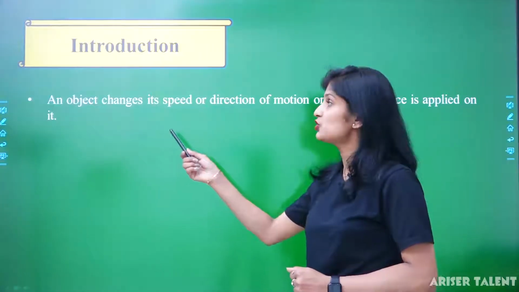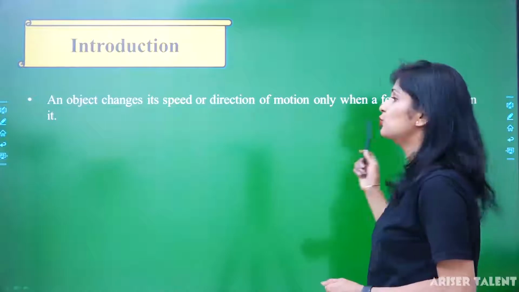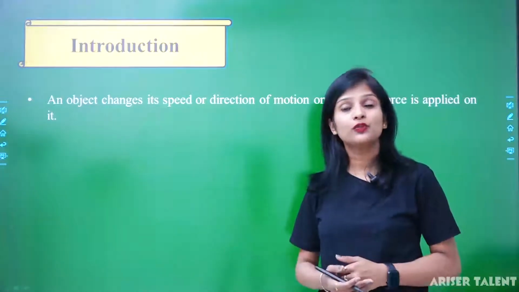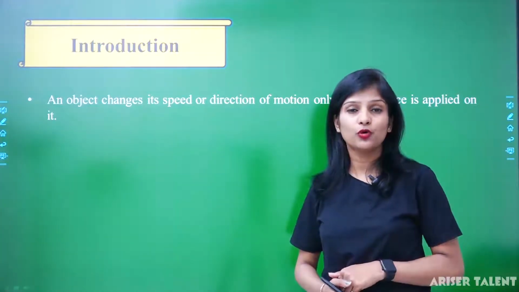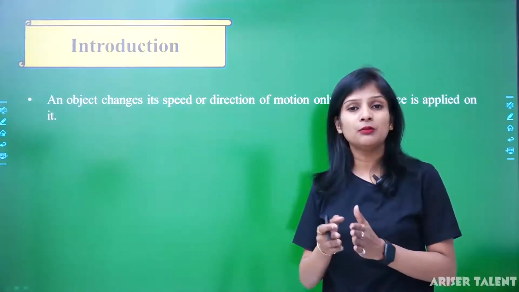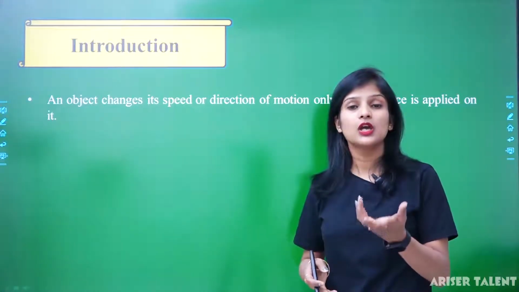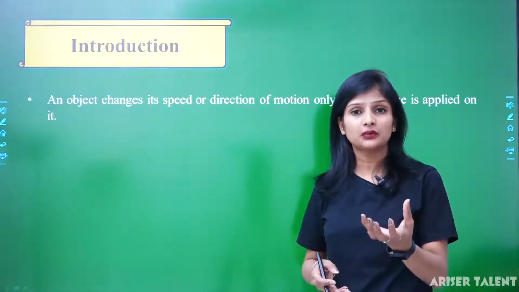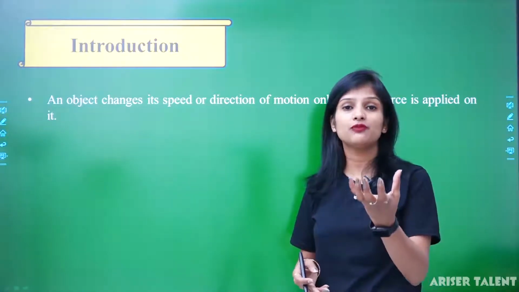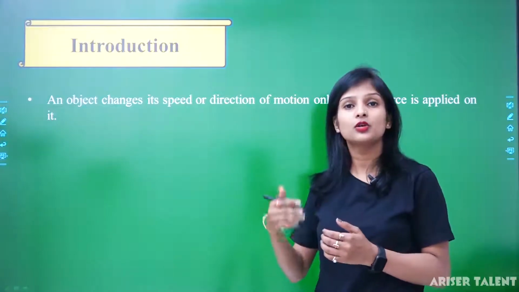An object changes its speed or direction of motion only when a force is applied on it. We have already discussed force and laws of motion in the previous chapter. We know very well the terms motion and force. So what is force? When an object feels something, it changes its state from rest to motion.